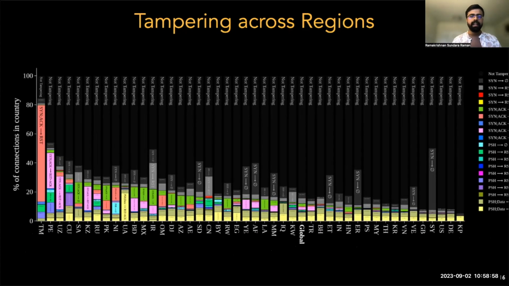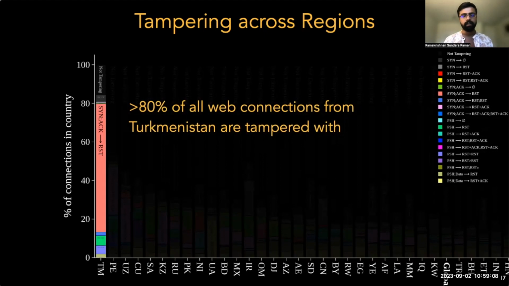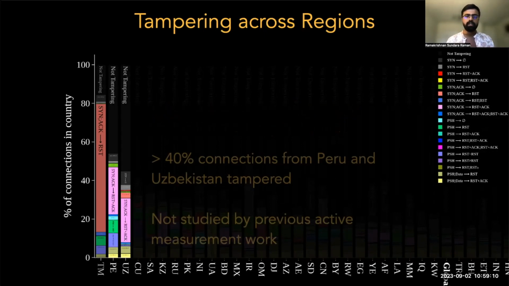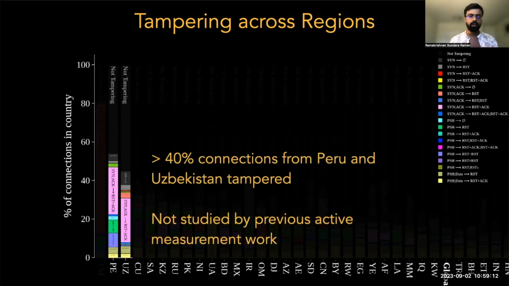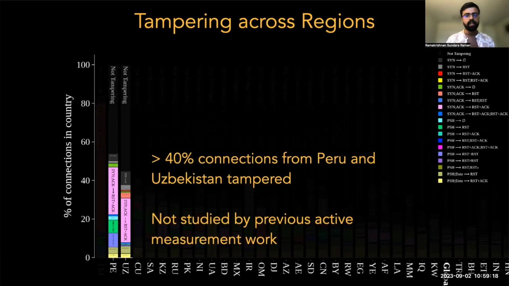We see that more than 80% of connections that we get from Turkmenistan match our tampering signatures. But such high levels of tampering are expected since Cloudflare and other CDNs are largely blocked in Turkmenistan. We also see significant levels of tampering in Peru and Uzbekistan, 2 countries where tampering has not been studied in detail by active measurements previously. And this shows that passive techniques can remove the need to find vantage points in new regions.